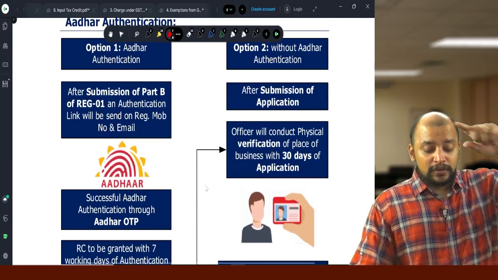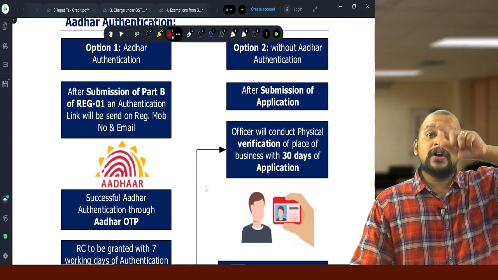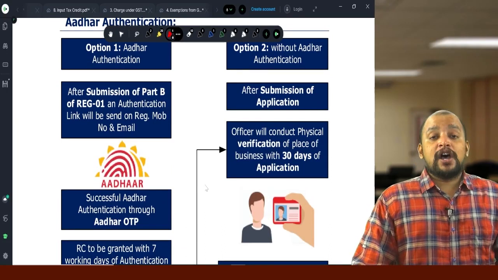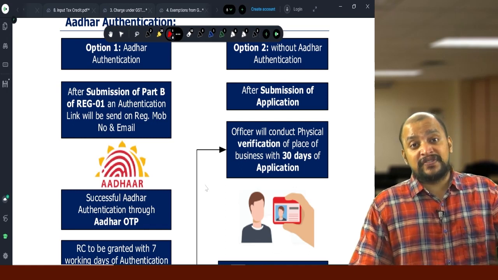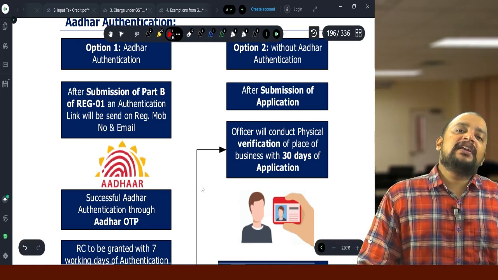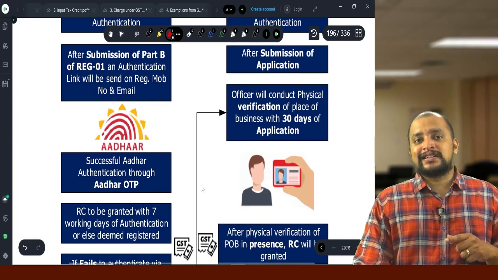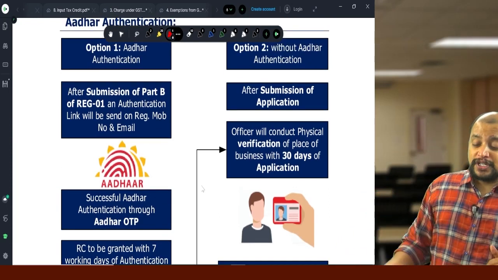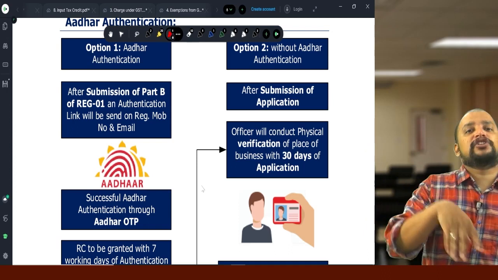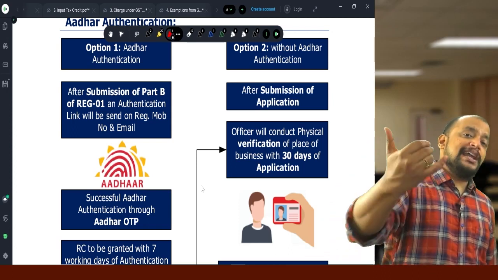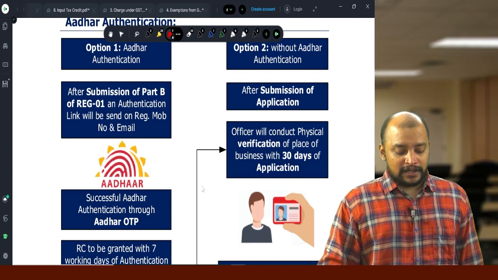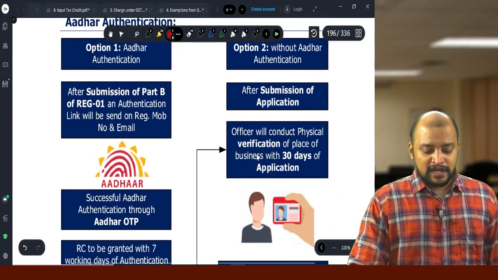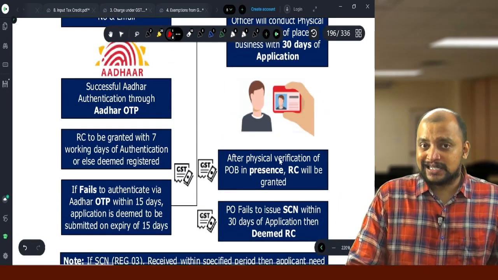Now thereafter, the proper officer will carry out the physical verification and will grant the registration within 30 days. But the 30 days will be counted after 15 days. Suppose if you make application without Aadhaar authentication, the 30 days will be counted from the date of application itself.